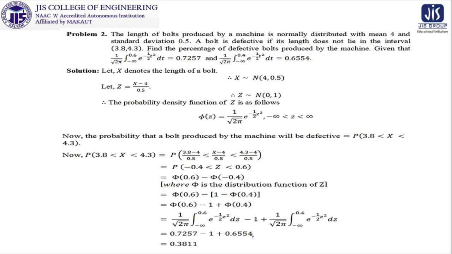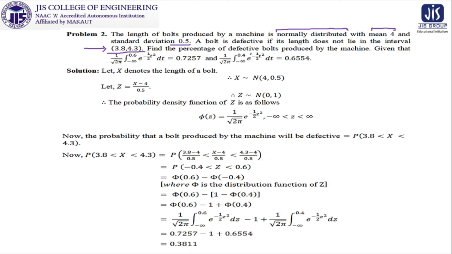Now we are moving to the second problem. This is also a problem of the normal distribution. Look at this, what is the requirement? The length of bolts produced by a machine is normally distributed. The mean is given as 4, and the standard deviation is given as 0.5. A bolt is defective if its length does not lie in the interval 3.8 to 4.3. So from this, even without looking at the question, you have the clue that you are interested in something within 3.8 and 4.3. So let us go to the question first.